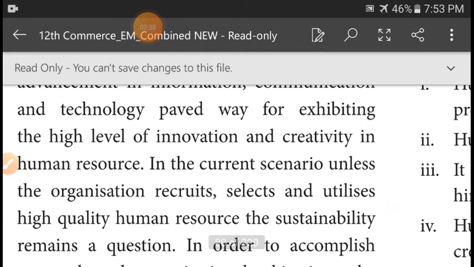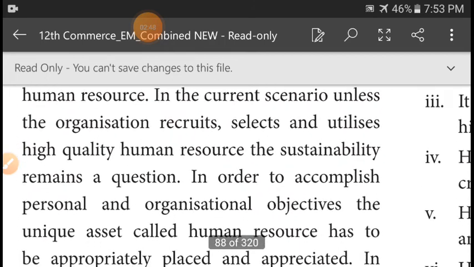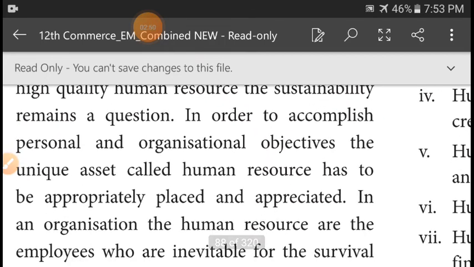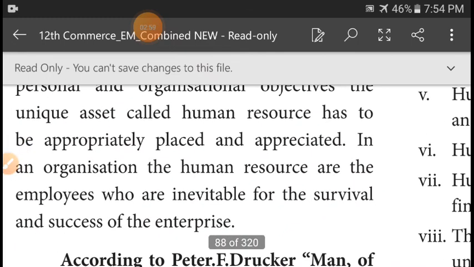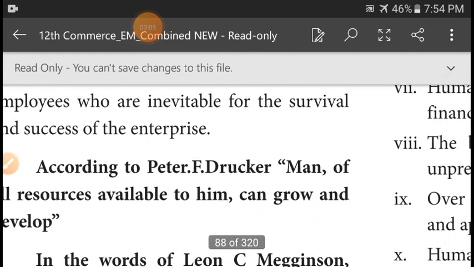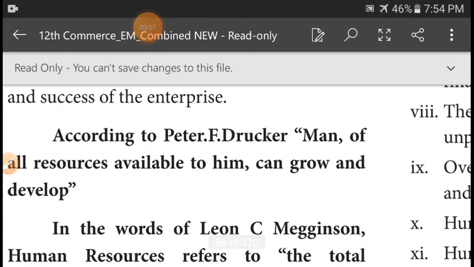In the current scenario, unless the organization recruits, selects and utilizes high quality human resource, its sustainability remains a question. In order to accomplish personal and organizational objectives, we need the unique asset called human resource. So in an organization, the human resource are the employees who are inevitable for the survival and success of the enterprise.